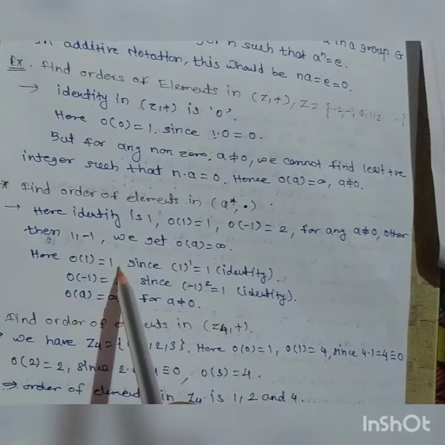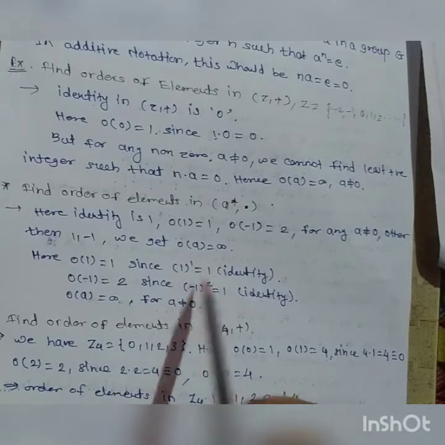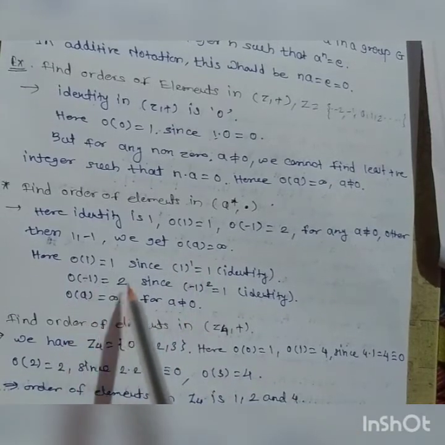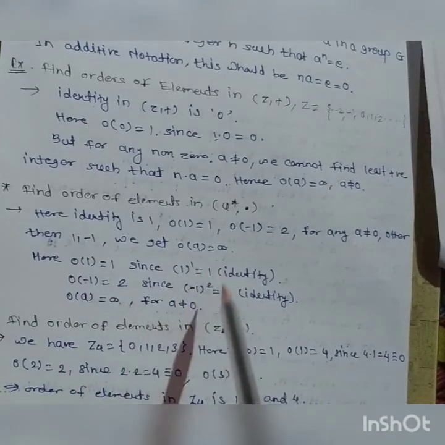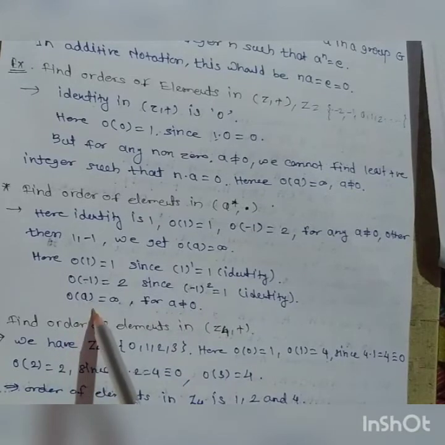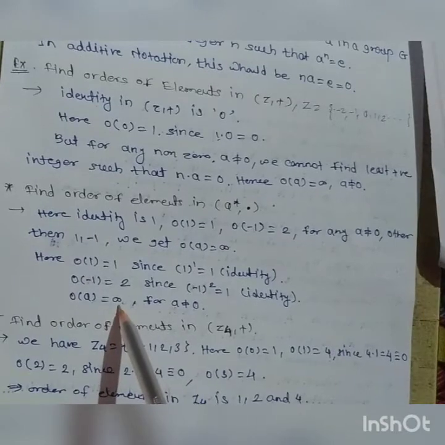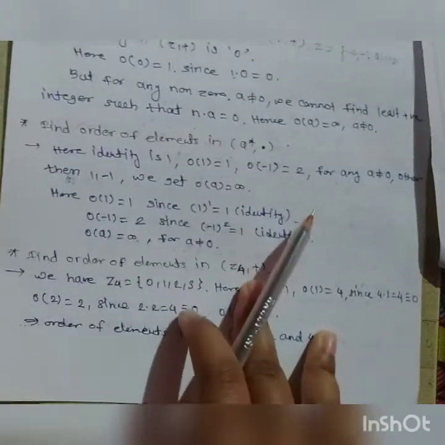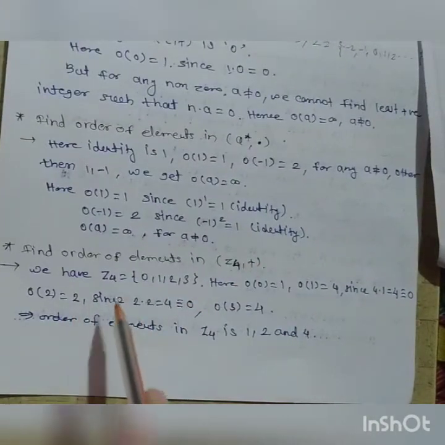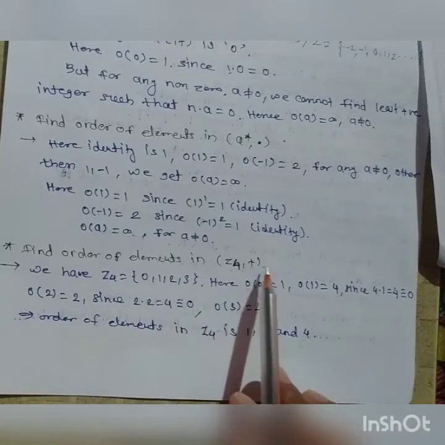Therefore the order of 1 is 1, since 1 to the power 1 is equal to 1. The order of -1 is equal to 2, since (-1)² is equal to 1. And the order of a, for any non-zero element belonging to Q star, is equal to infinity. Now next is to find the order of elements in Z4 under addition.